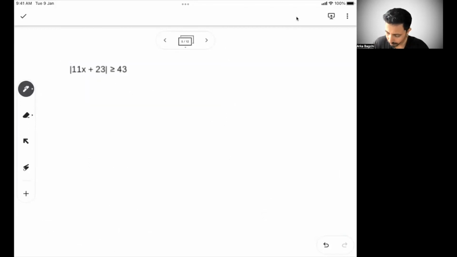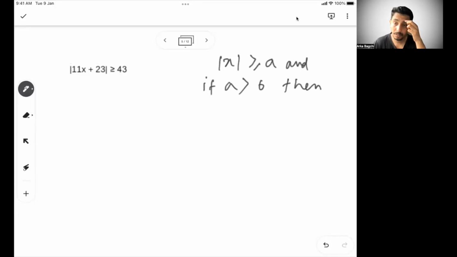Okay, let's see the next problem. What we know here is if mod x is greater than or equal to a, and if a is greater than 0, then what can be said is x is greater than or equal to a, or x is less than or equal to minus a.